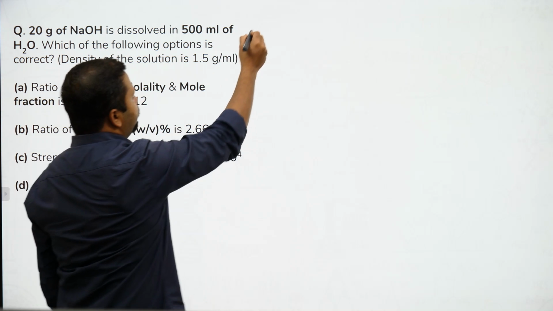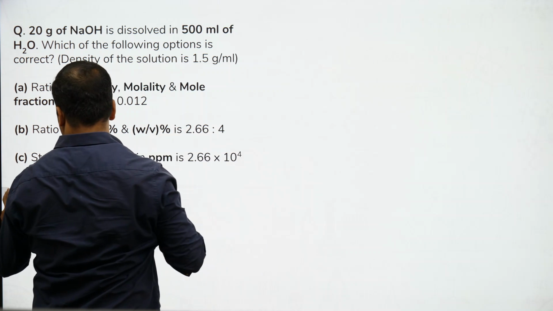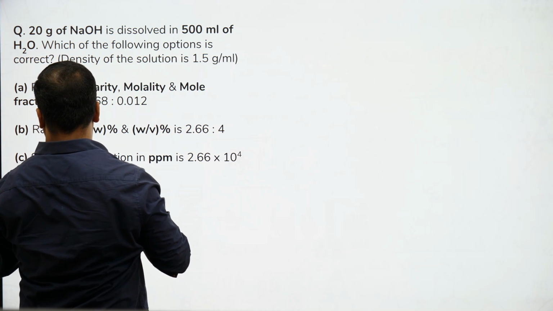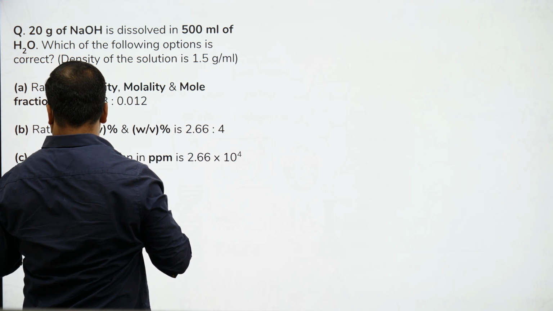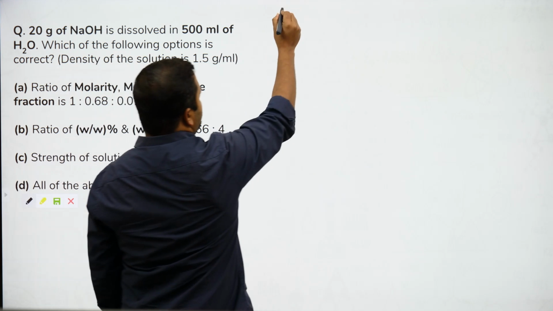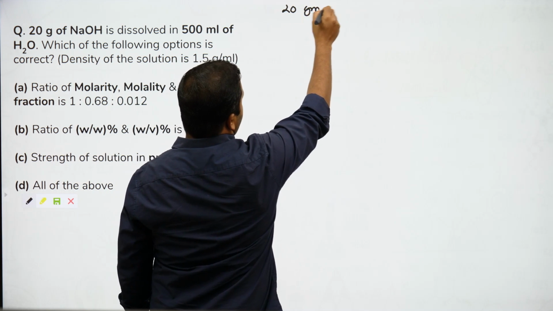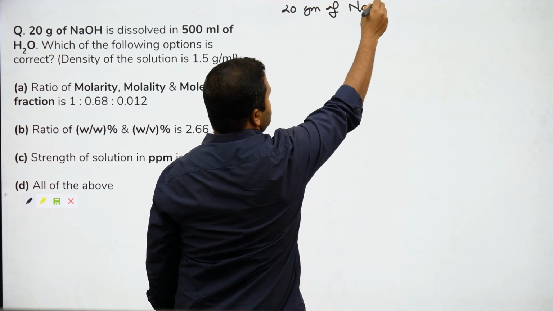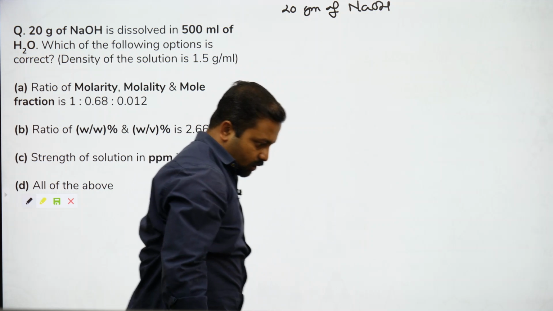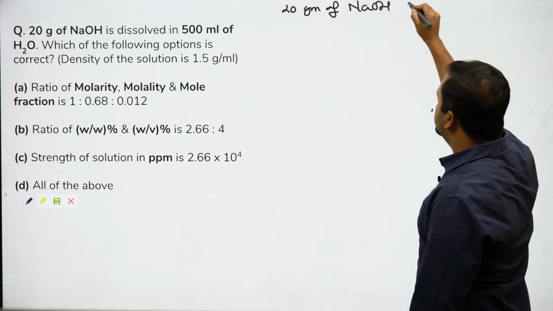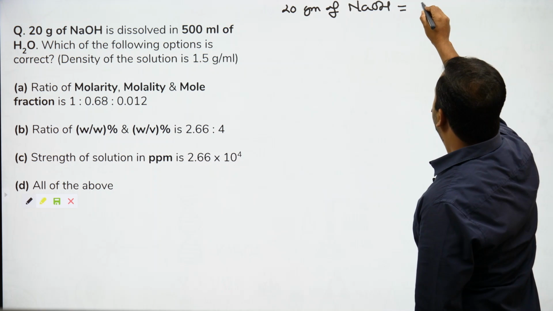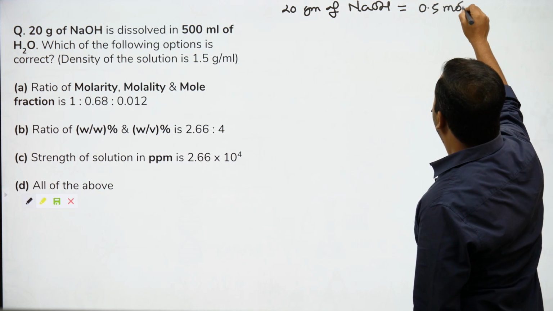So 20 gram of NaOH, we can write 0.5 mole.